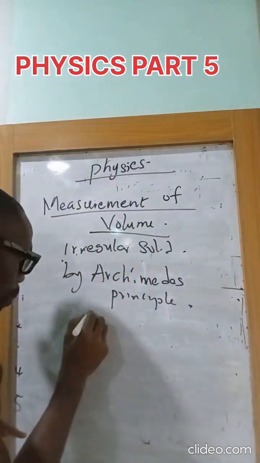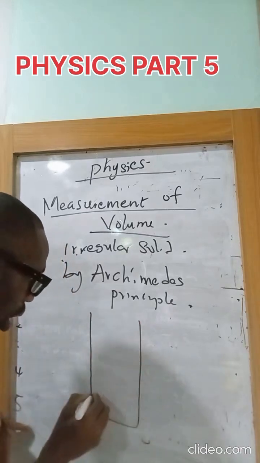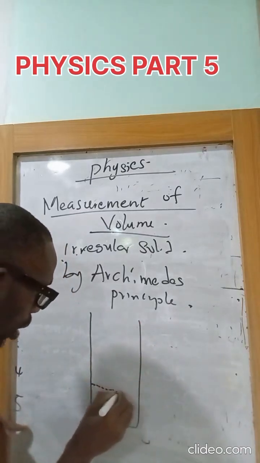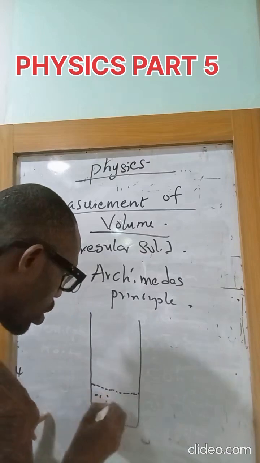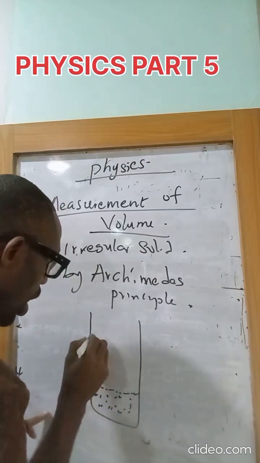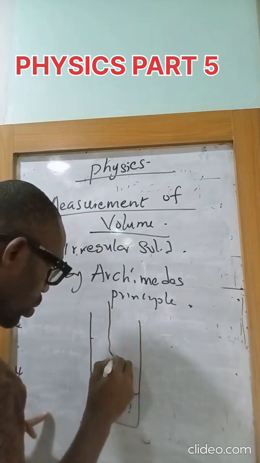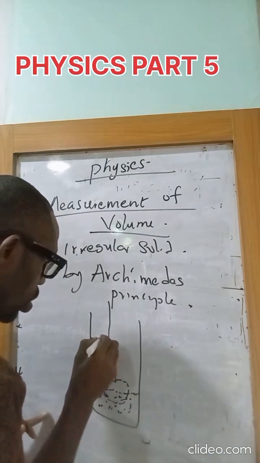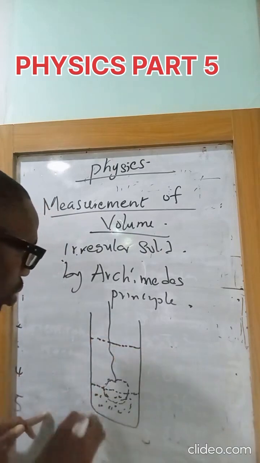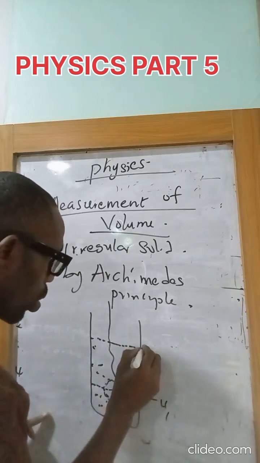So let's say, for example, this is a container containing water. This was the level of the water before immersion. And this is the object in here. So you have something like this. Now you can see this is V1, while this is V2.